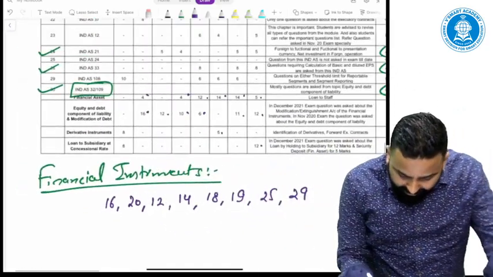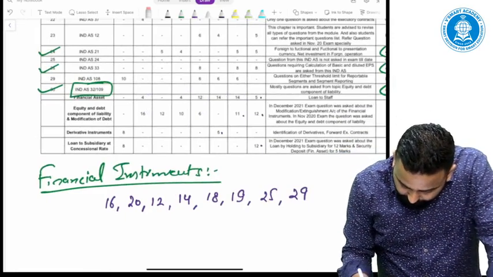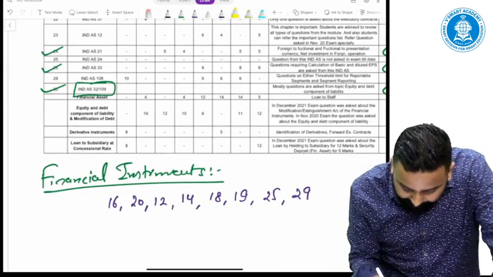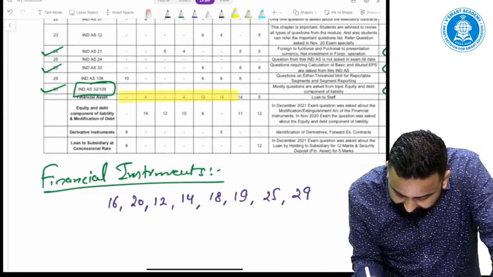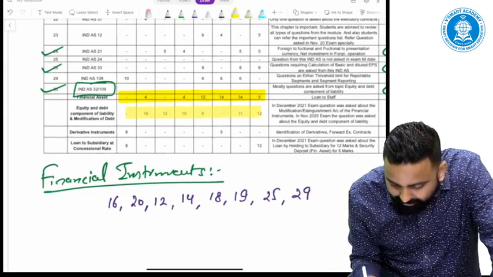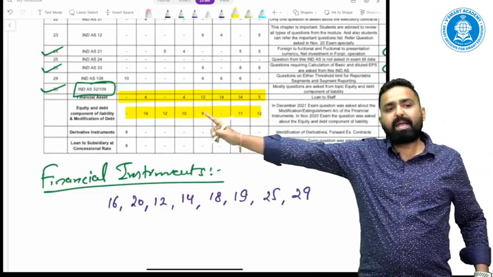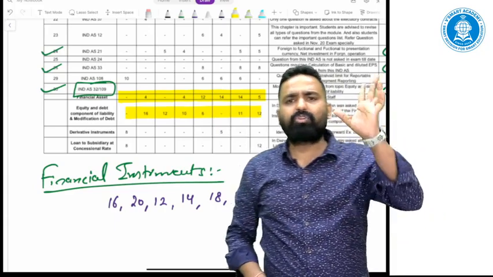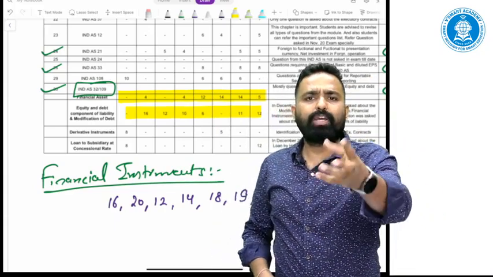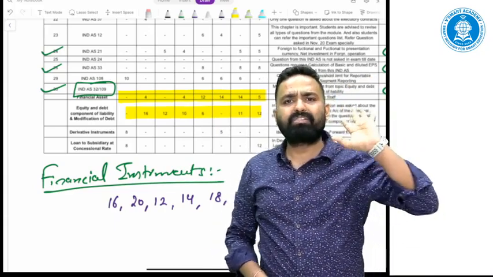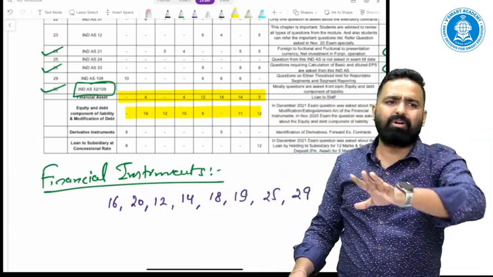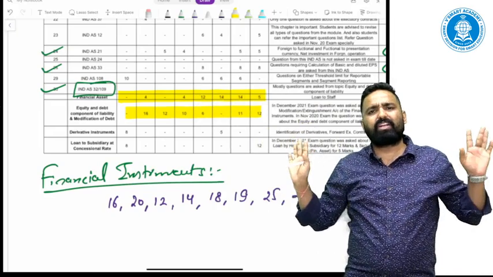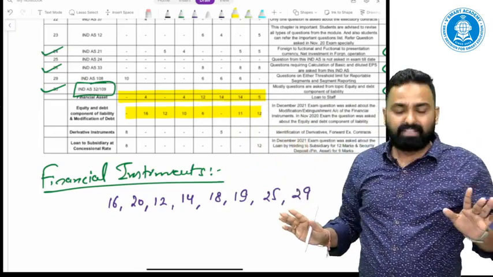If you see properly, maximum times the financial asset category and equity debt component category have been asked. Under financial asset category, there is one common question: loan to employee, staff loan or staff advance to employee, with modifications or without modification.